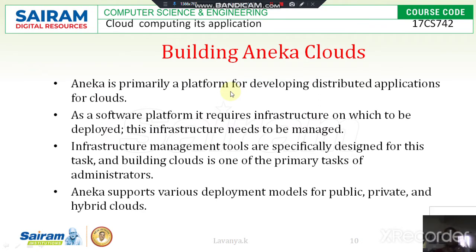See, building Aneka clouds. Aneka is one of the names of the server, or it is the name of the cloud. Like how we are going to build these servers, or construct these servers by using different applications. So this is building Aneka clouds. Initially, we are going to use Aneka for developing distributed applications in the clouds. This is mainly what we are going to use Aneka for.